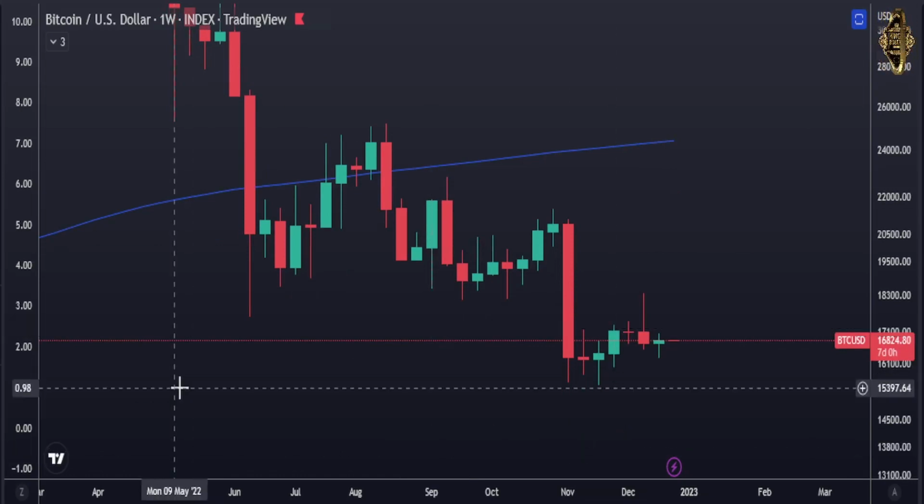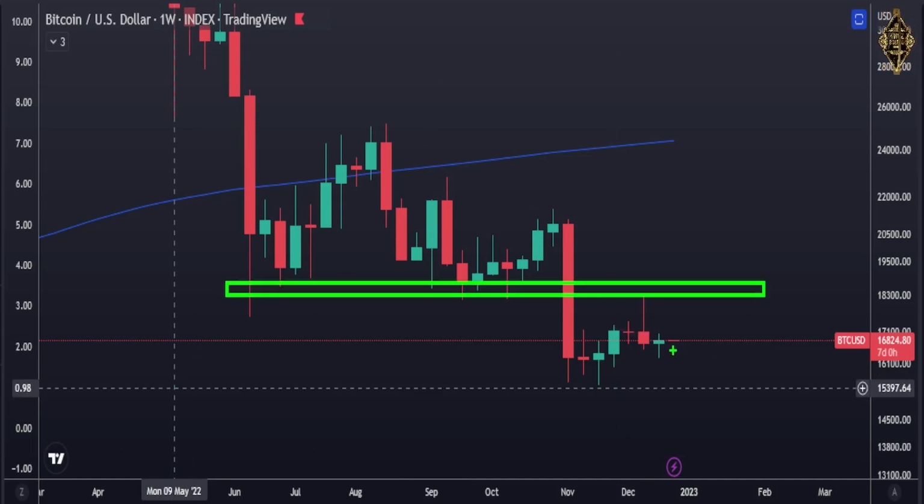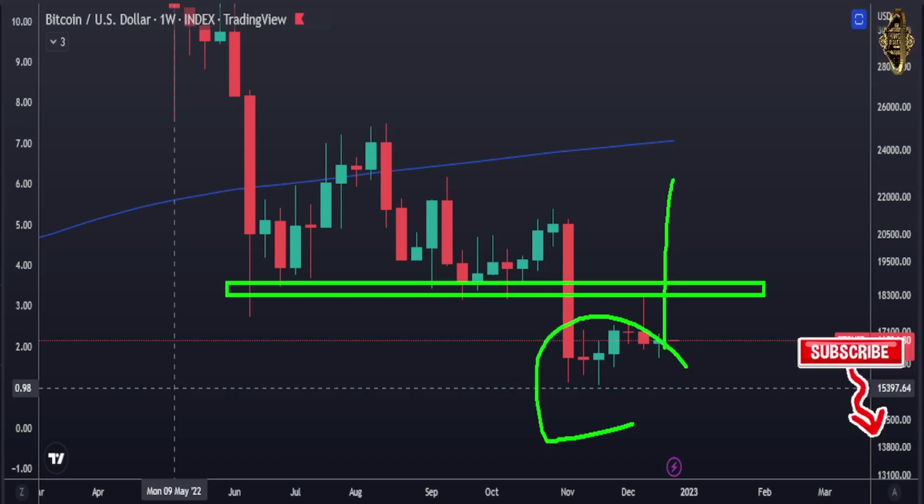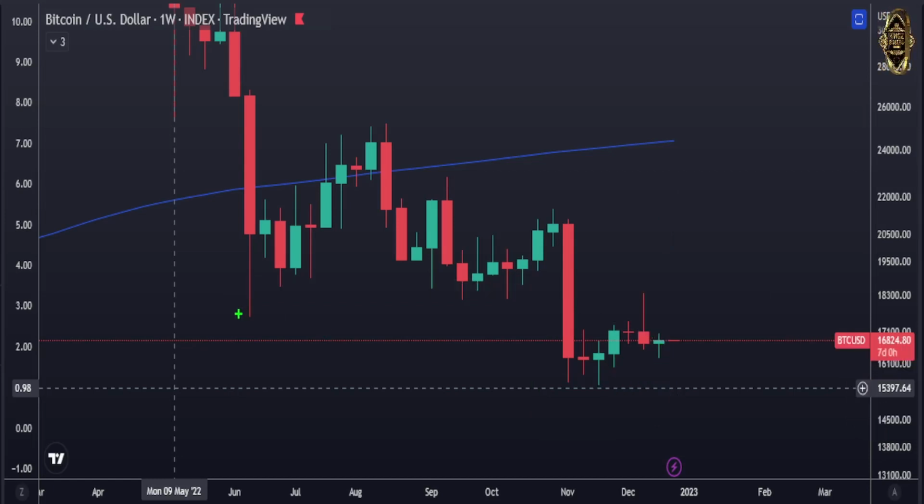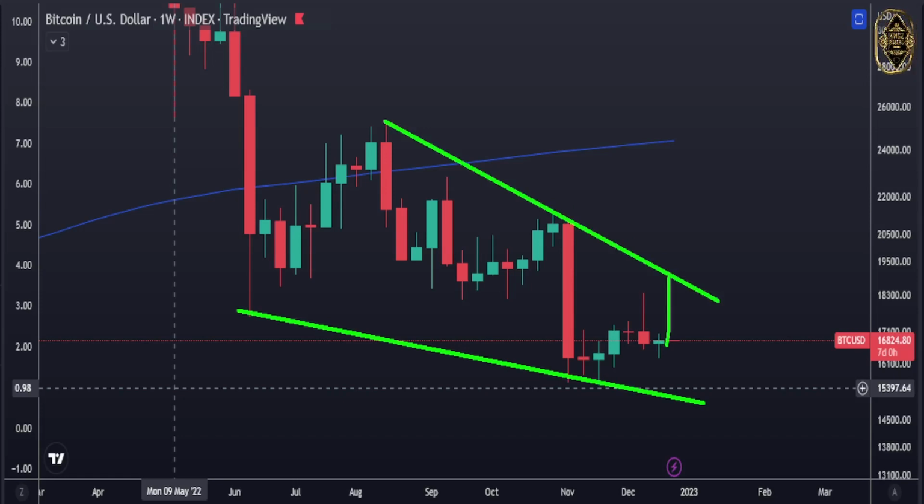Second scenario, what is it? Bitcoin is going to go back and break inside, and go back inside here. If it's back inside here, and I showed you all those things before in the wick off, if it's back there, that 100%, guys, that one is the bottom. Till now, we're still very early from all that. Now it gives us a wedge, as you see. If you make it like that, you got a wedge. So till now, it's not breaking up and it's not breaking down.